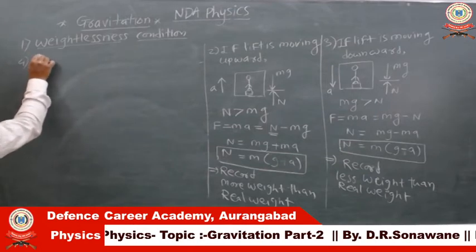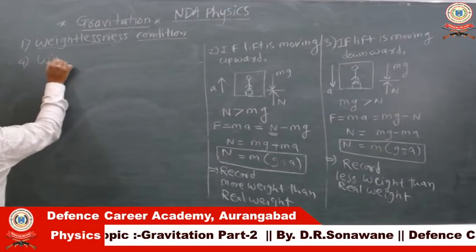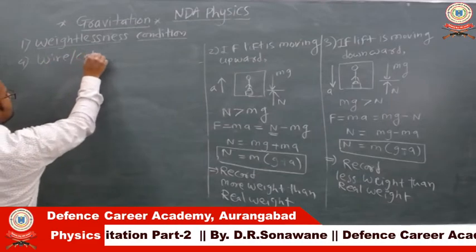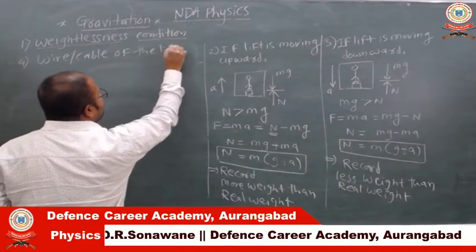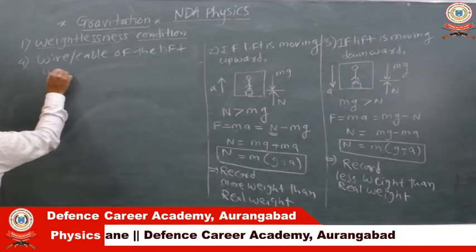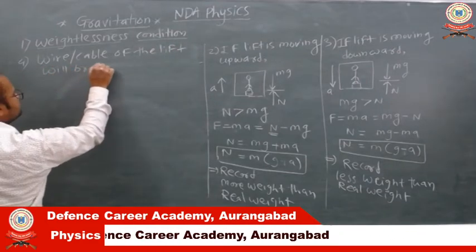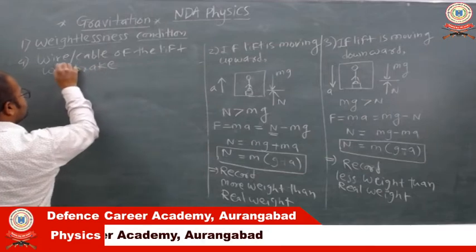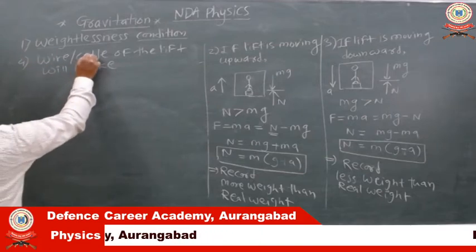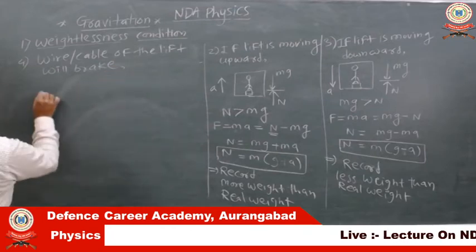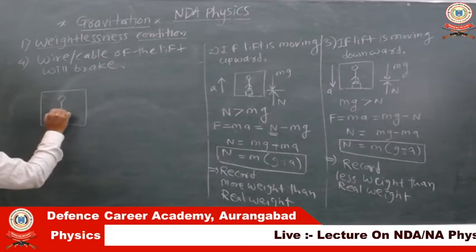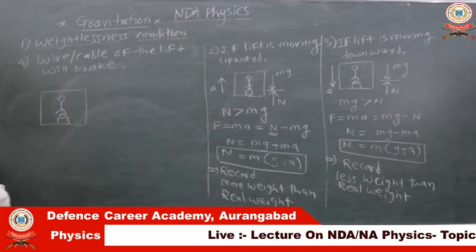So if we consider the wire, or we can say cable, of the lift will break. If we consider the wire or cable of the lift will break, so what happened? Here is the lift and here is the person inside the lift standing on the weighing machine.